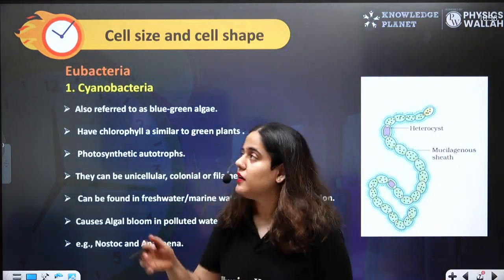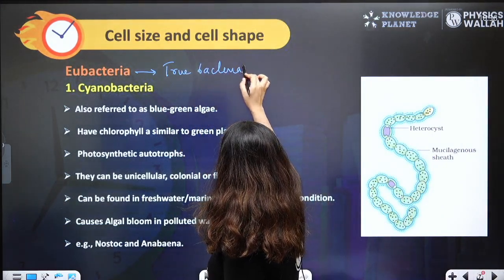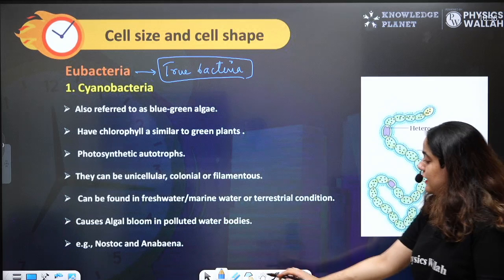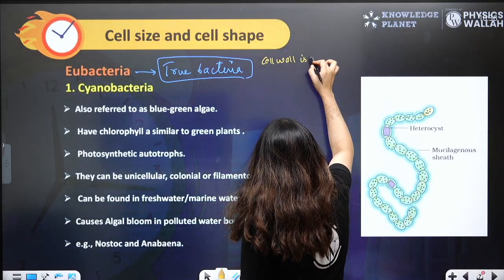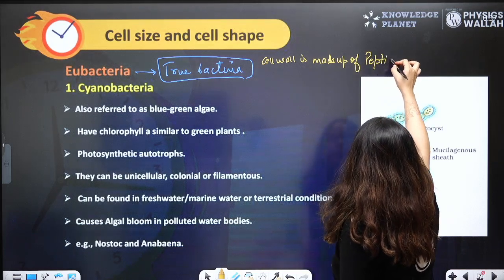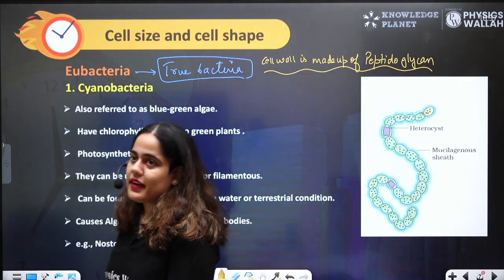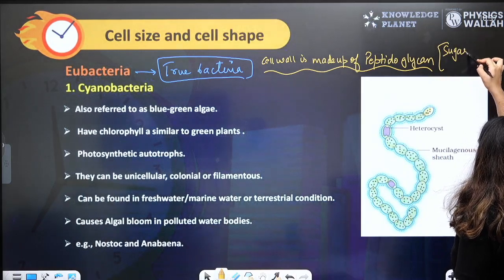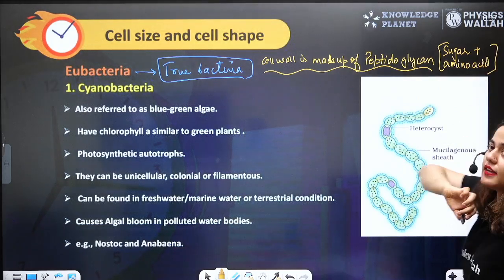Eubacteria means they are the true bacteria. They are the typical bacteria. The cell wall of Eubacteria is made up of peptidoglycan. Peptidoglycan means sugar plus amino acid.